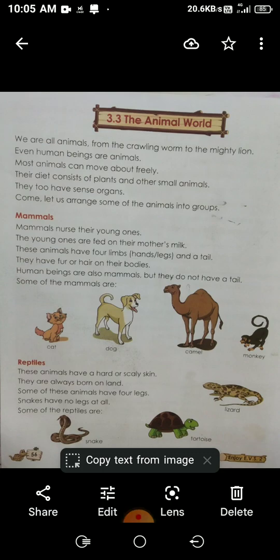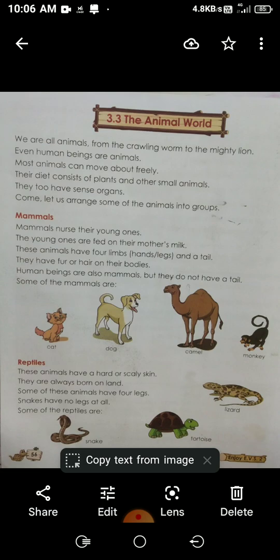So, in today's class, we are going to learn a new lesson, that is 3.3, the animal world. Kindly open your textbook, page number 56, lesson number 3.3, the animal world. Today we learn about different types of animals and their uses.